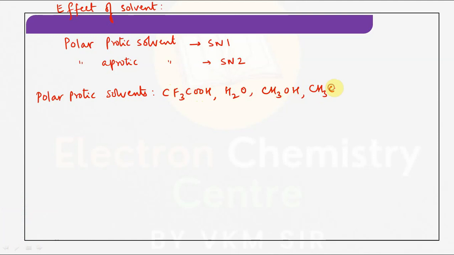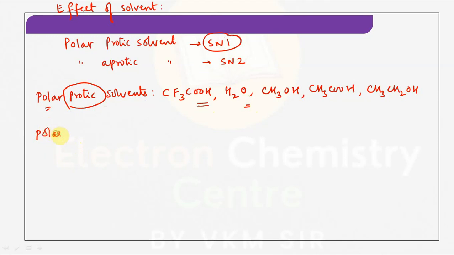Acetic acid, CH3COOH. Ethanol, CH3CH2OH. All of them can give H+ ion, that's why they are protic. Polar means they can be separated into charges. Whenever these solvents are there, it preferably undergoes SN1. But depending on the substrate, sometimes it may undergo SN2.